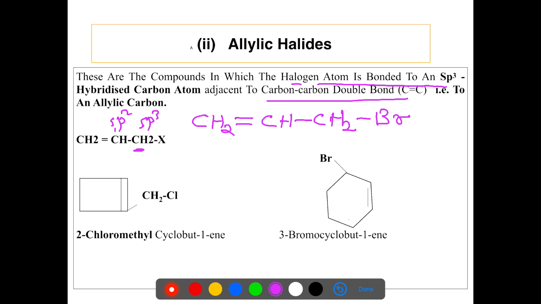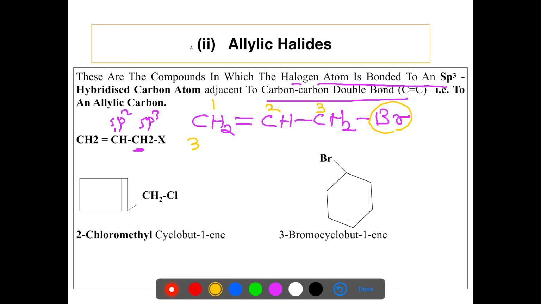Now in this compound, we will give more preference to double bond alkene. So we start numbering from the side of double bond. The numbering is 1, 2, 3. So here Br is present on third position.